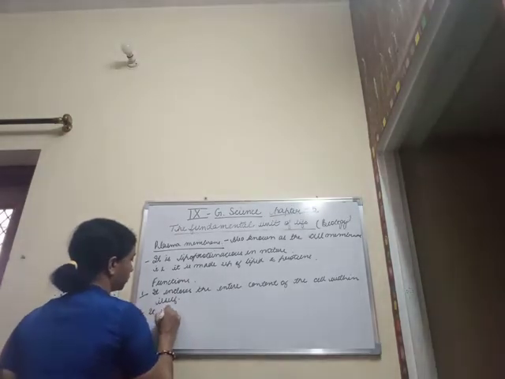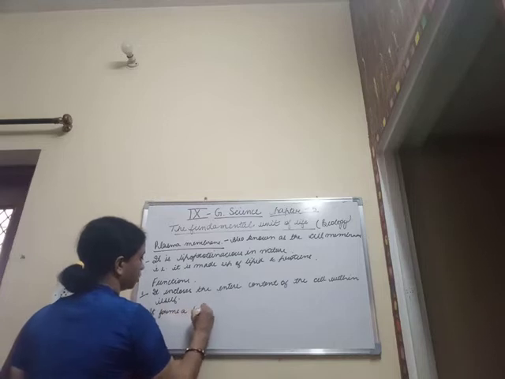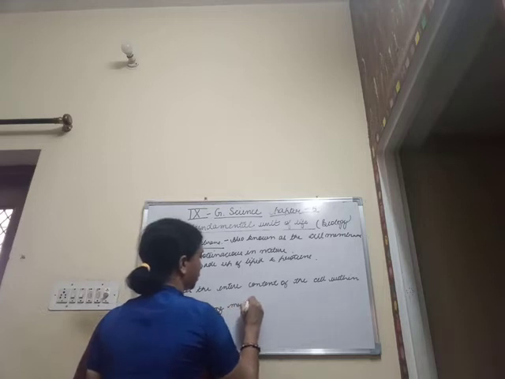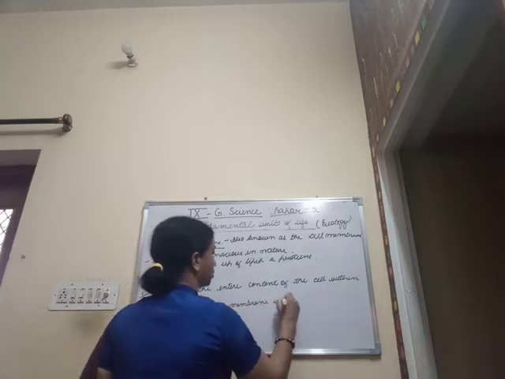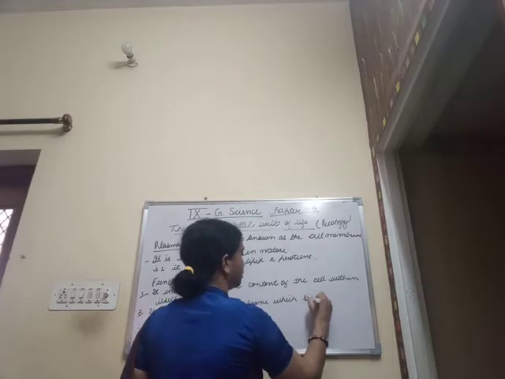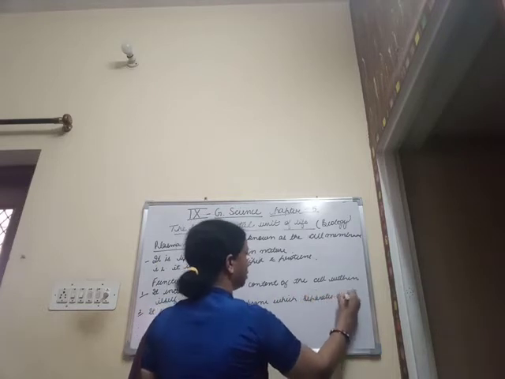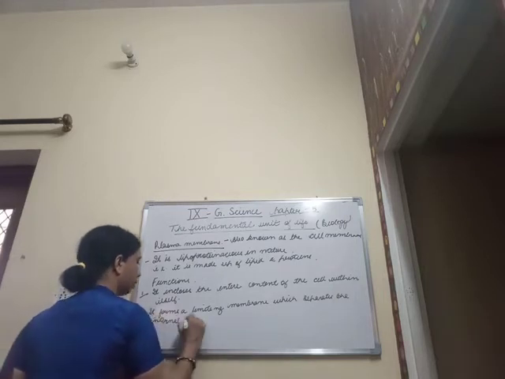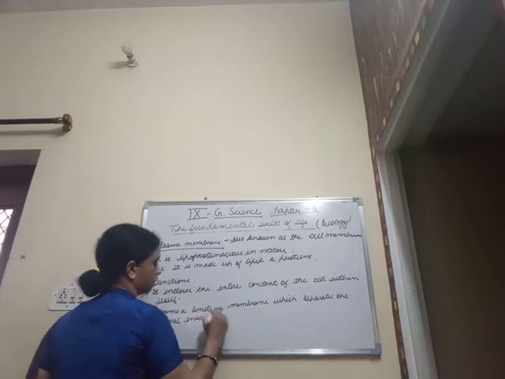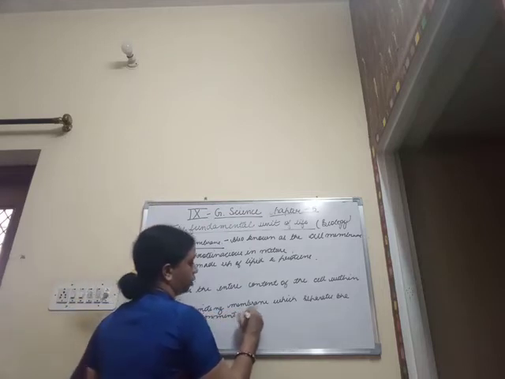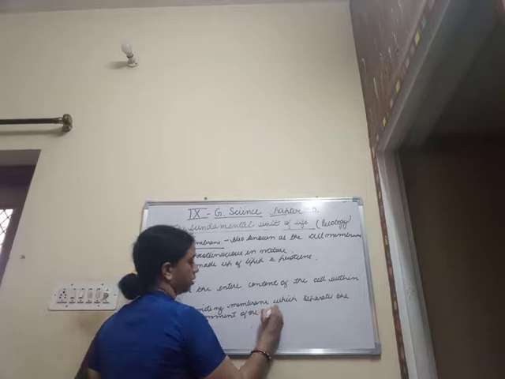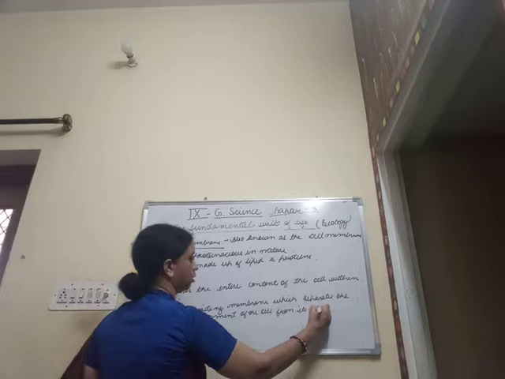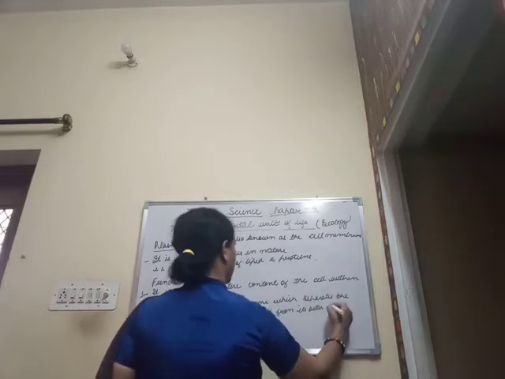It forms a limiting membrane which separates the internal environment of the cell from its outer environment.